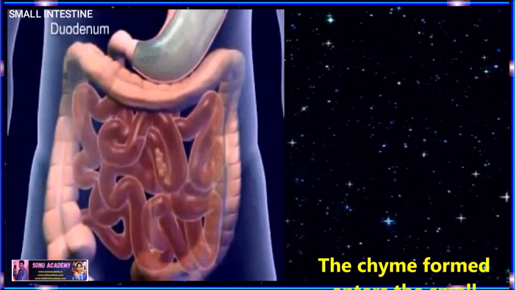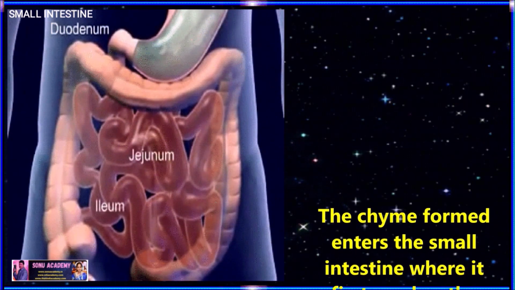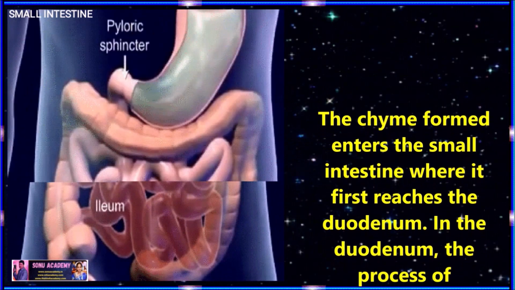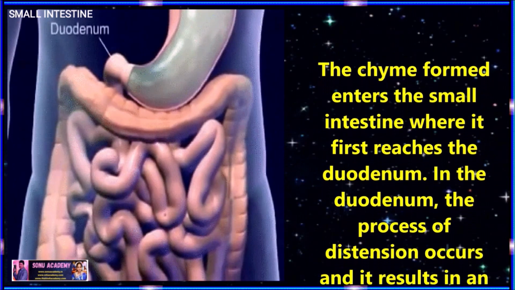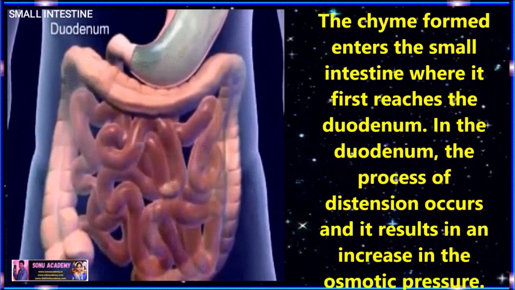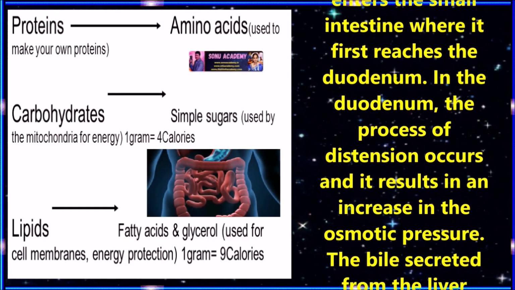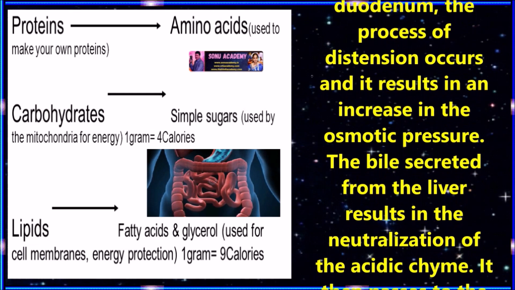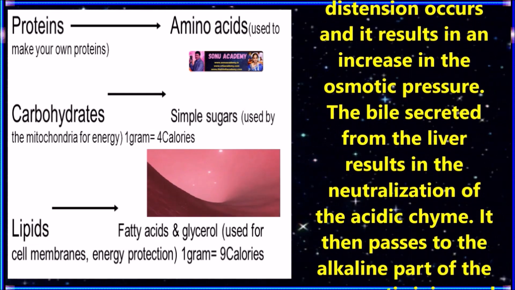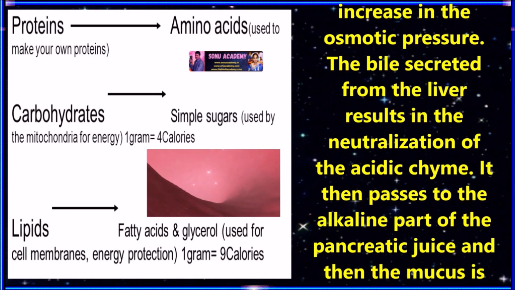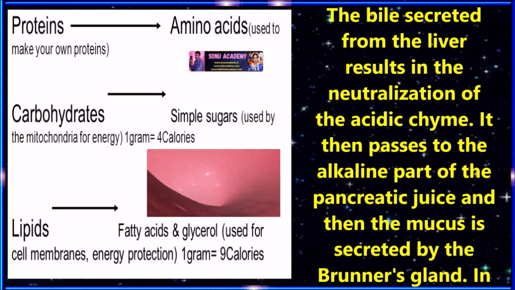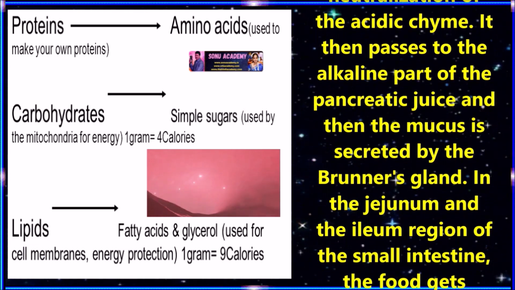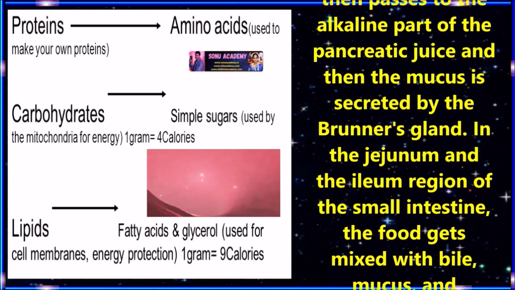Children, now let us discuss the digestion in the intestine. The chyme formed enters the small intestine where it first reaches the duodenum. In the duodenum, the process of digestion occurs and it results in an increase in the osmotic pressure. The bile secreted from the liver results in the neutralization of the acidic chyme. It then passes to the alkaline pancreatic juice and then mucus is secreted by Brunner's